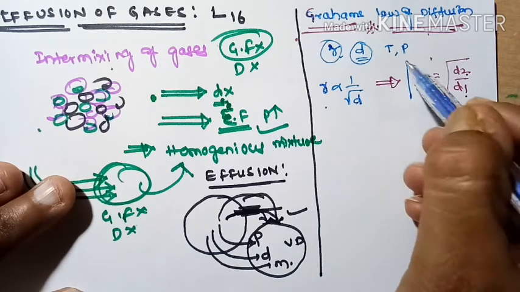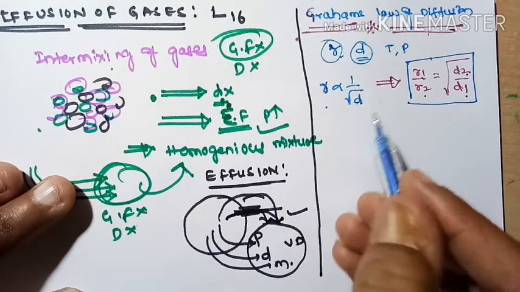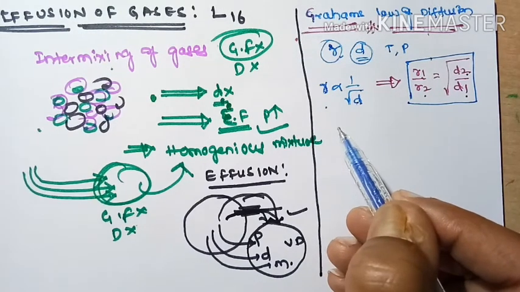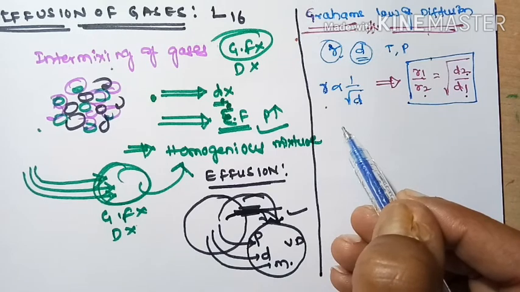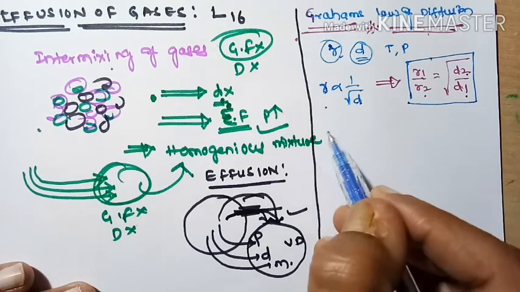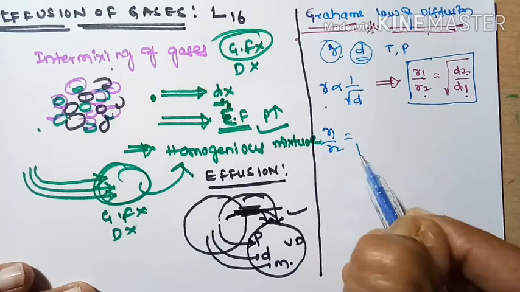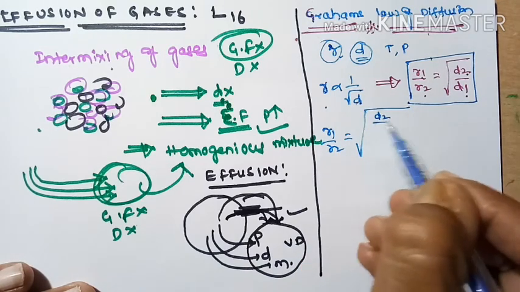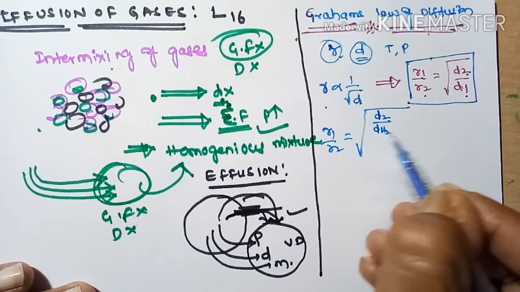This is the principle we get. So the rate of diffusion, these densities are divided with the density of hydrogen.